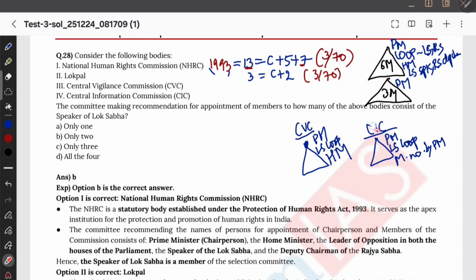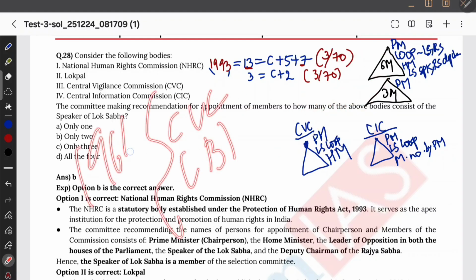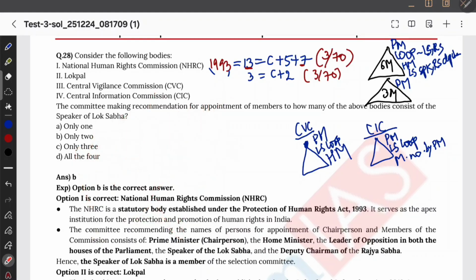What about CVC? CVC, it got statutory status in 2003, but according to me, CVC and CBI, both of them, they are established in 1964 after Santanam resolution, if I remember. And the appointing body, I know this CBI में भी यही है, Prime Minister, लोकसभा का leader of opposition, and then we are having Chief Justice of India, CBI का. Okay, CBI we are having Chief Justice of India, CVC we are having this.